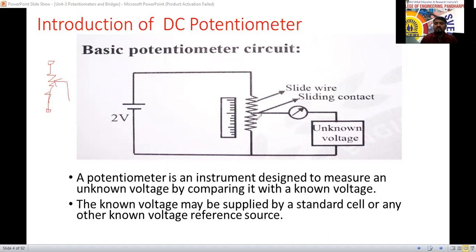Like that, we use the variable or sliding contact here. By adjusting and moving it, we choose how much resistance to take. Based on that, if I hold here, then what is the voltage from here to here? We can identify that. That is called potentiometer. We have to compare this with a known value.